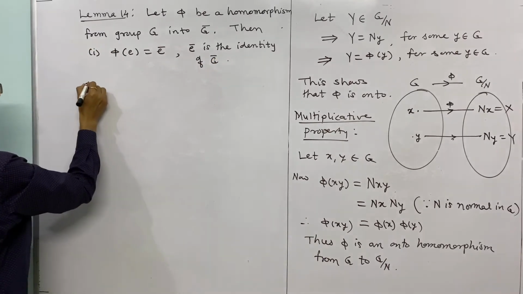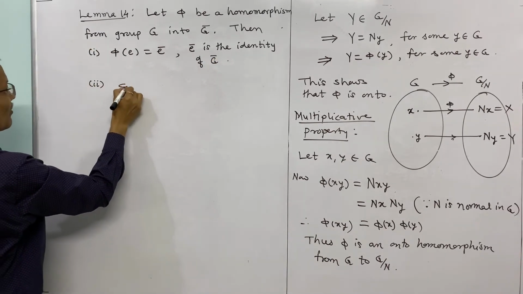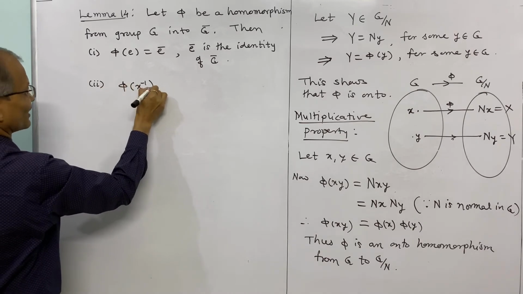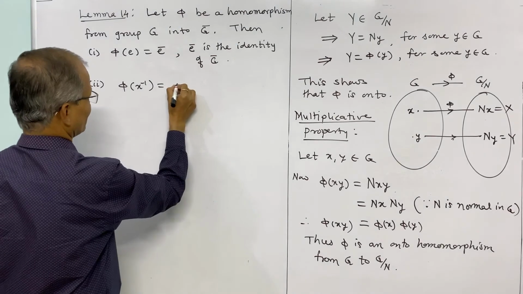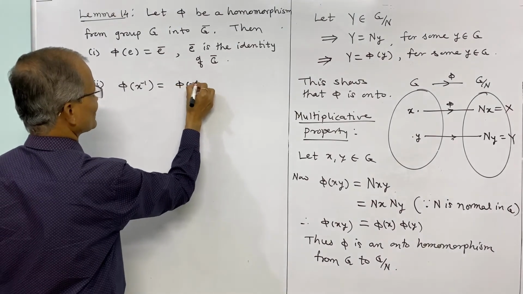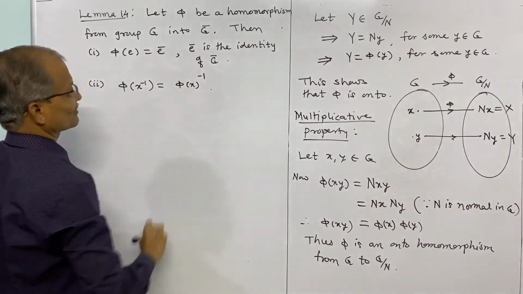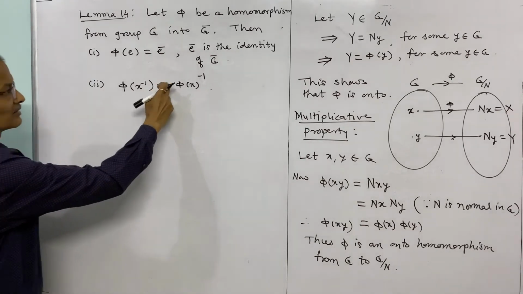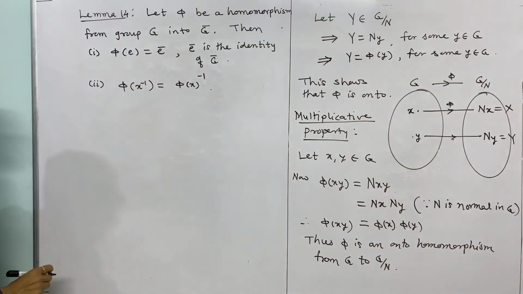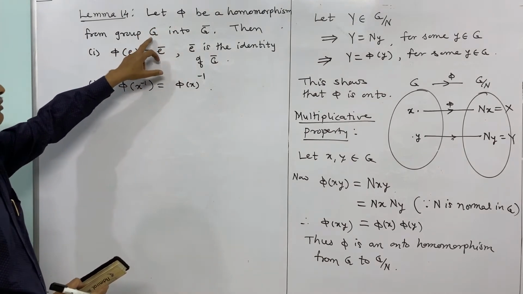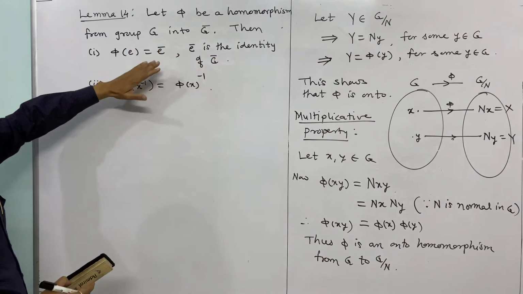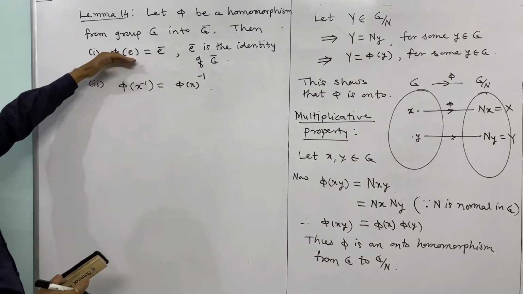And the second is phi of the inverse of x, which is equal to the inverse of phi of x, and we may write this in brackets. So these two results are to be proved. Let phi be a homomorphism from group G into G bar. And now we prove these two properties separately.